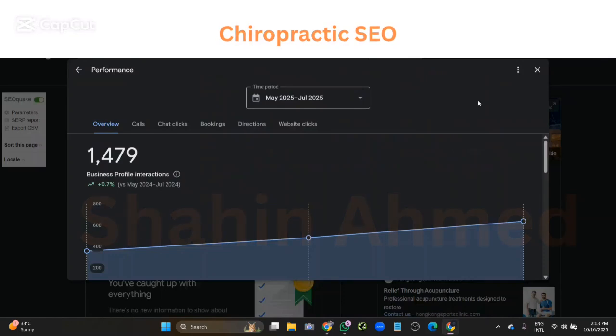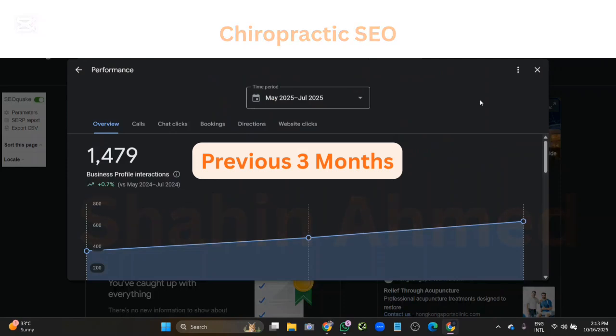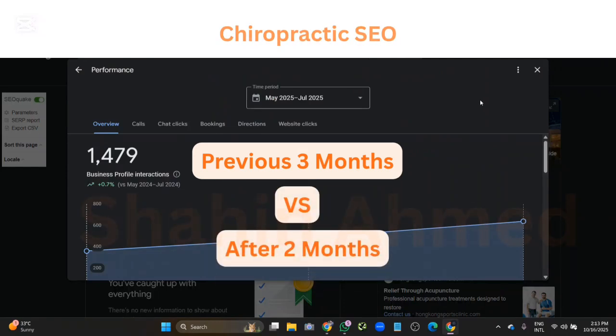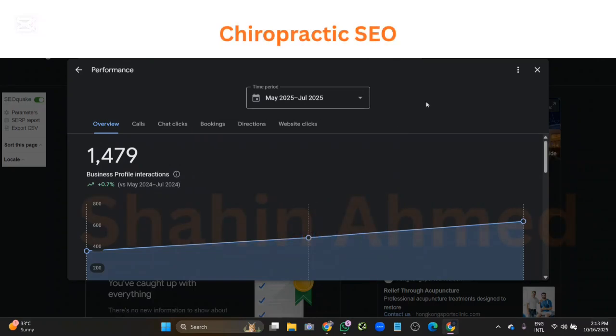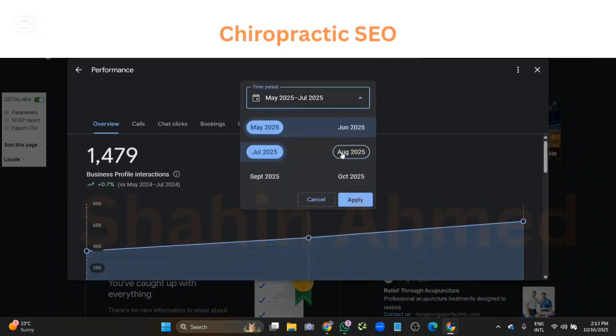Automatic lines before optimization, Google Business Profile performance. I'd compare the previous 3 months and the 2 months during optimization. I've been working for this business over 2 months. October is running. I started working from August, and I've done August, September, and am working on October now.